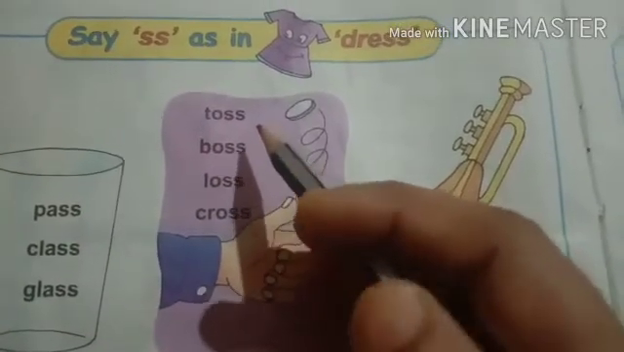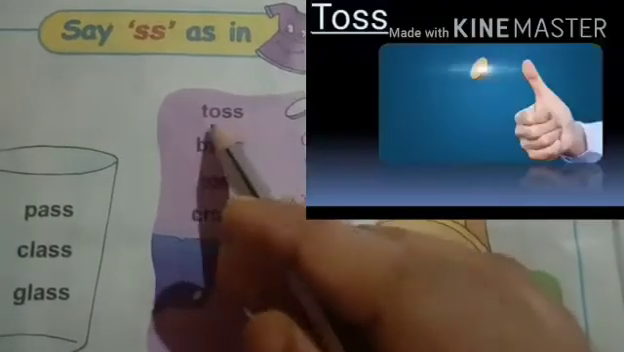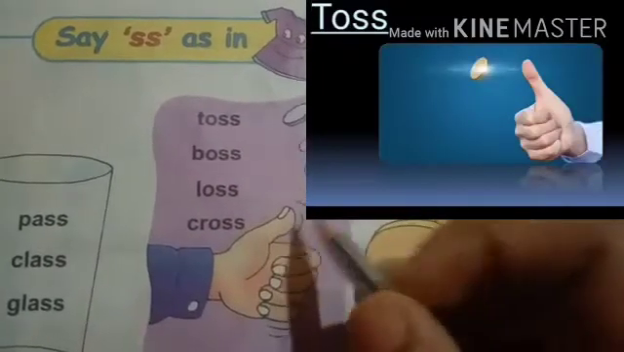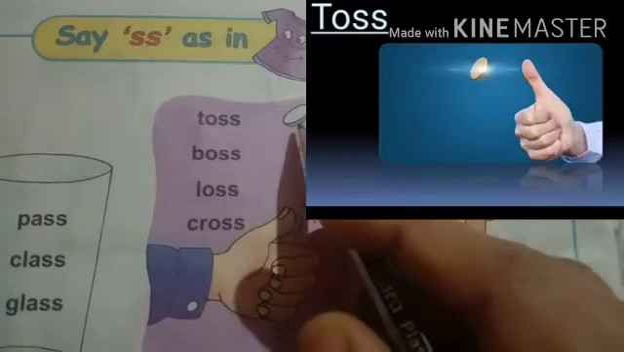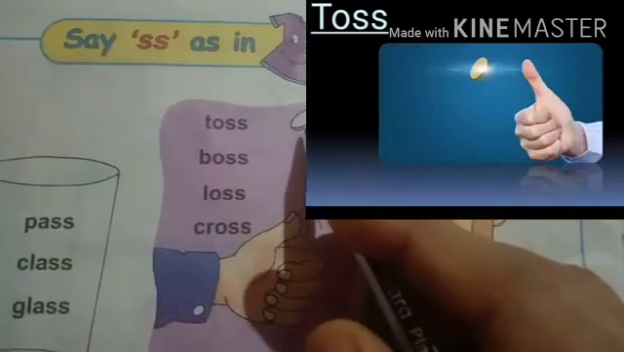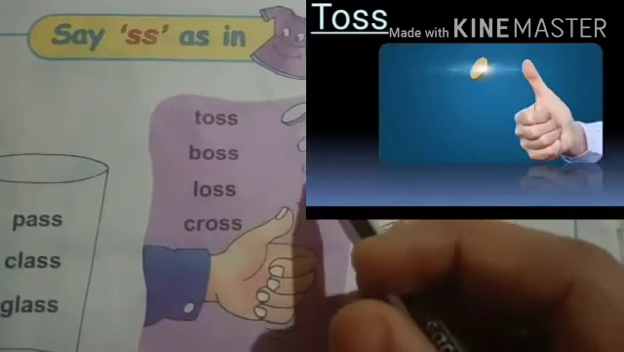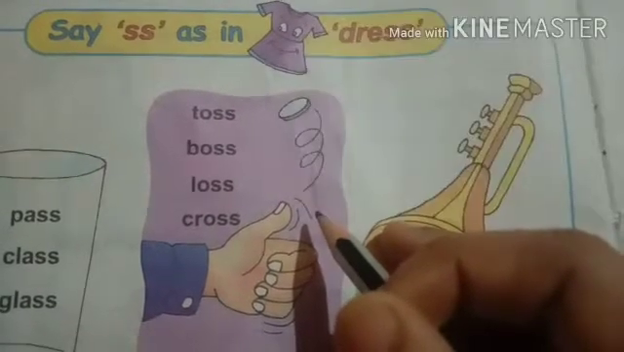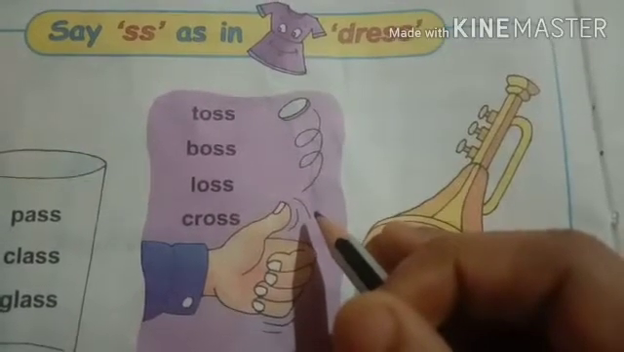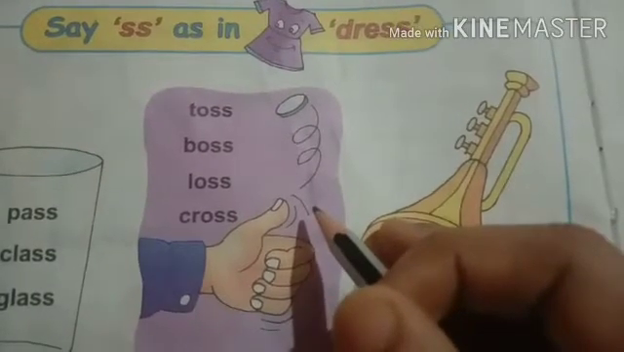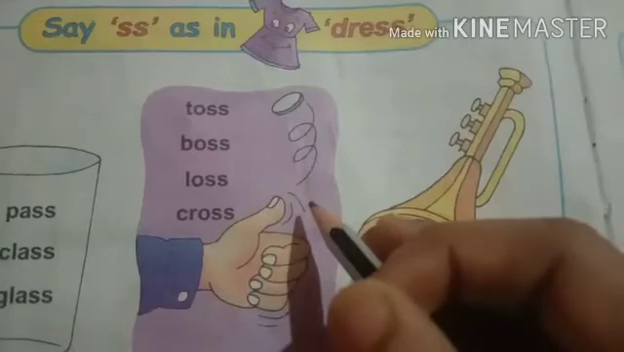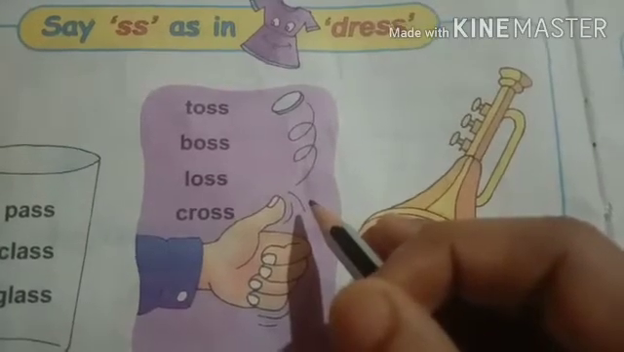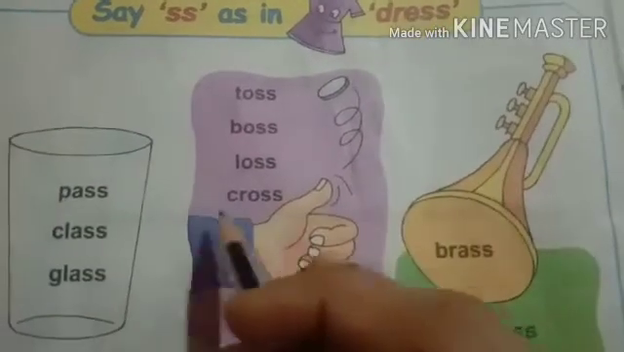Children, do you know what is meant by toss? TOSS is toss. With the help of a coin, we can toss. Isn't it, children? Before playing any game, we can do a toss. Whether, who will play first, we can toss like this. Okay?